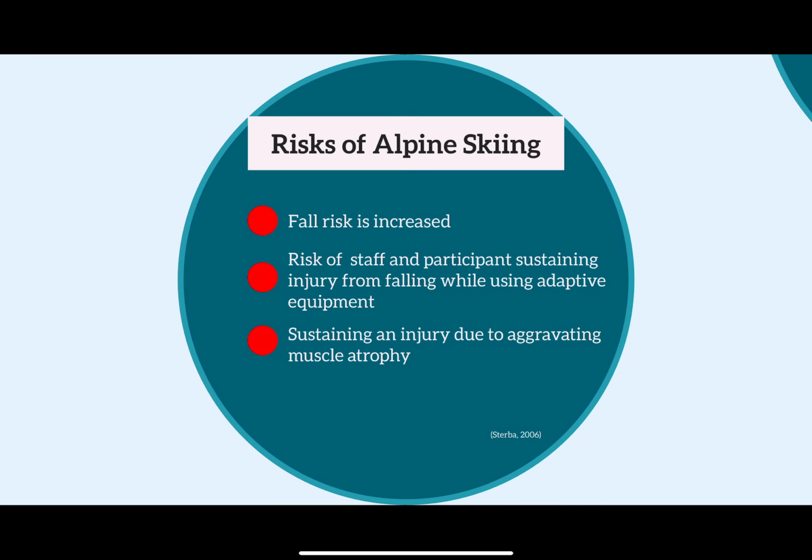There are also several risks that come with skiing for people with CP. Their fall risk is increased. There is a risk of staff and the participant sustaining an injury from falling while using a piece of heavy adaptive equipment, and there is a risk of sustaining an injury due to aggravating muscle atrophy.